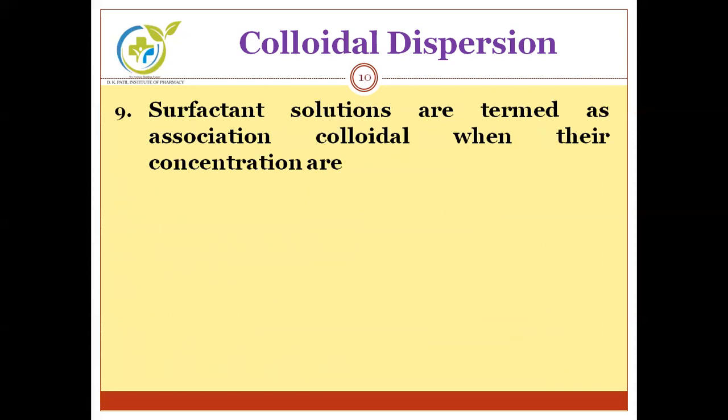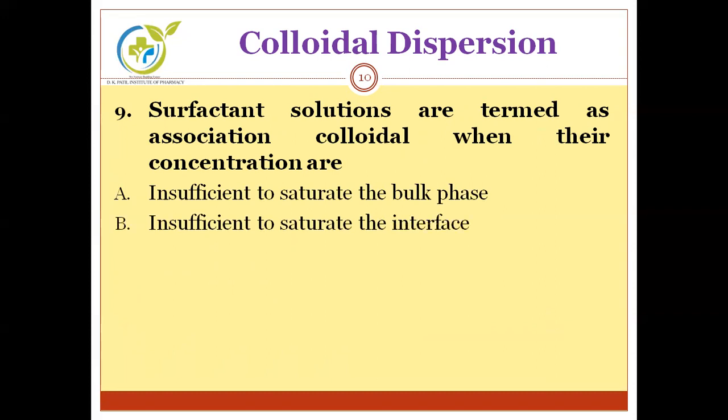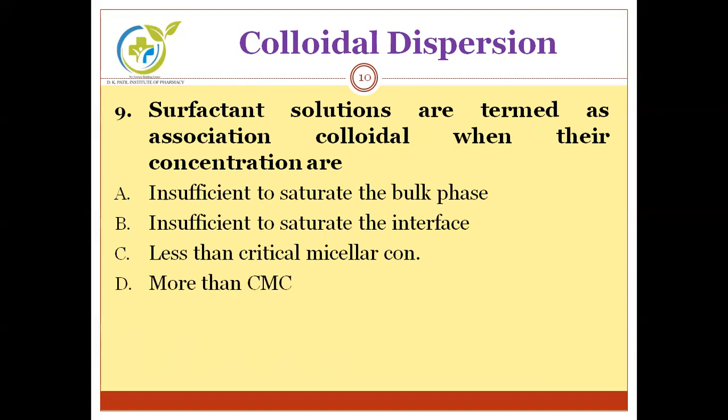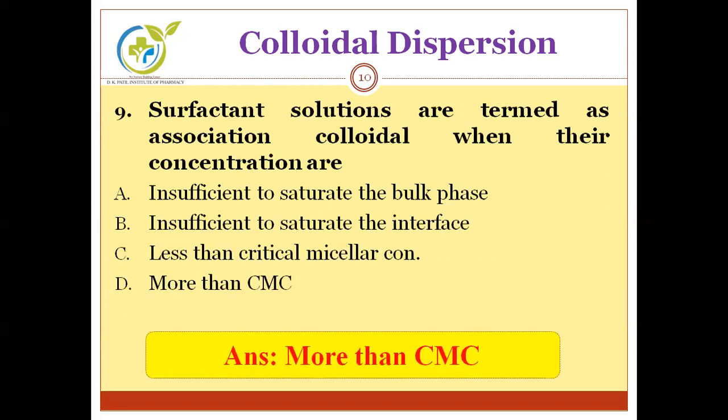Next, surfactant solutions are termed association colloids when their concentrations are: insufficient to saturate the bulk phase; insufficient to saturate the interface; less than critical micelle concentration; or more than critical micelle concentration, that is CMC. The correct answer is more than CMC, that is critical micelle concentration. So friends, this critical micelle concentration is the concentration at and above which your surfactants arrange themselves to form a micelle. And so that concentration is called the critical micelle concentration.